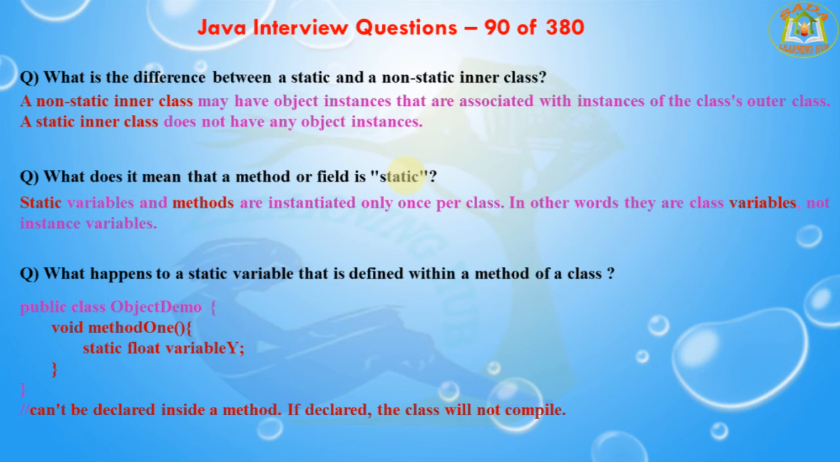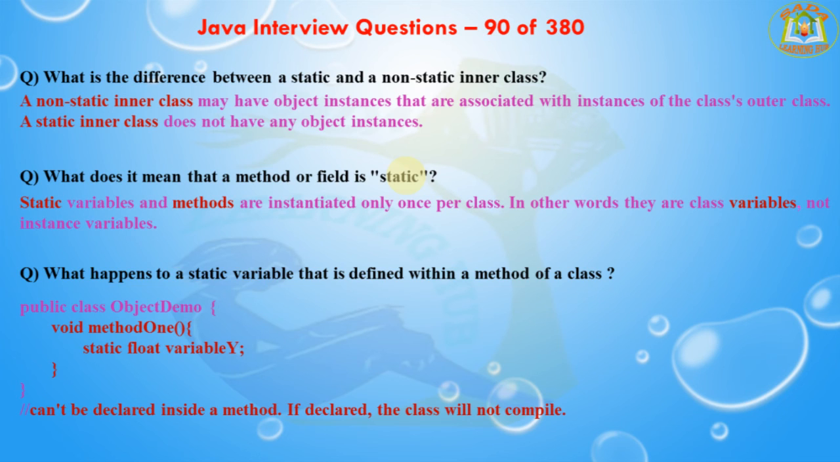The next question is, what does it mean that a method or a field is static? A static variable or a method is instantiated only once per class. In other words, they are class variables, not instance variables. If you change the value of a static variable in a particular object, the value of that variable changes for all the instances of that class. Static methods can be referenced with the name of the class rather than the name of a particular object of that class.